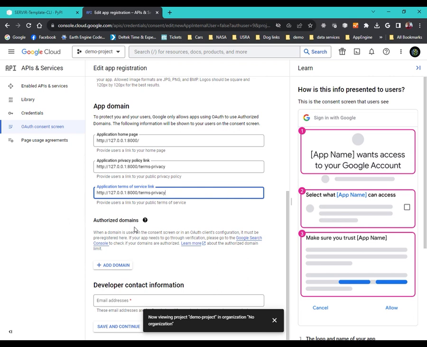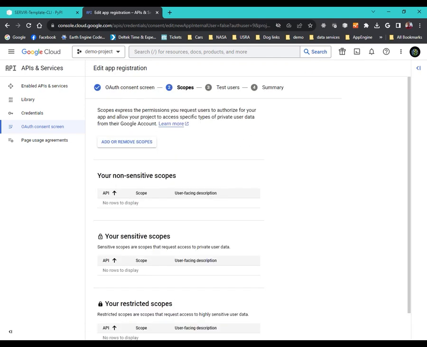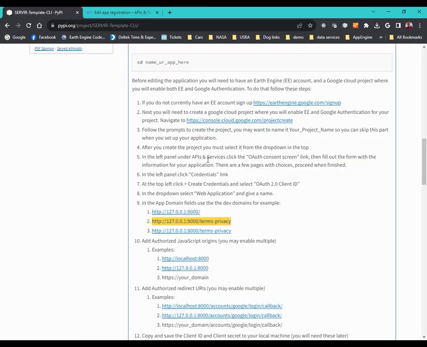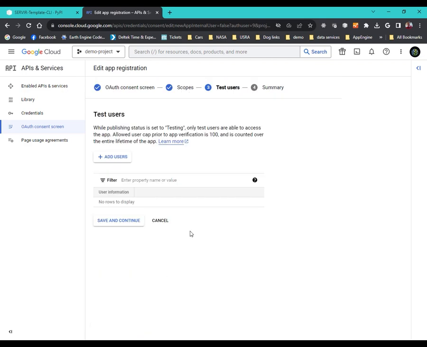Authorized domains, we're not going to do this yet because we're just using localhost, so we don't actually have a domain. And email address. And save and continue. And I don't believe we have to do anything on the scopes. We're going to save and continue. And we're going to add some test users.